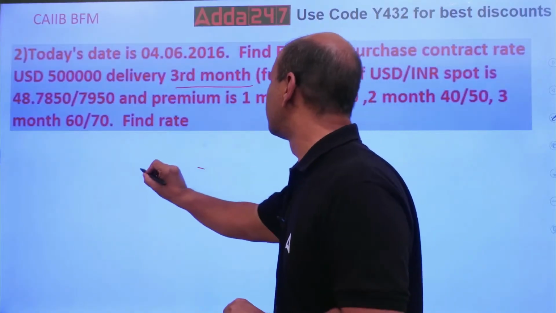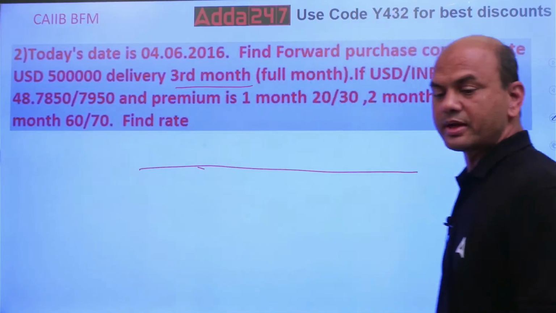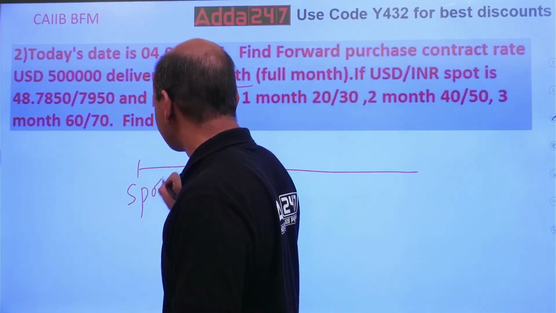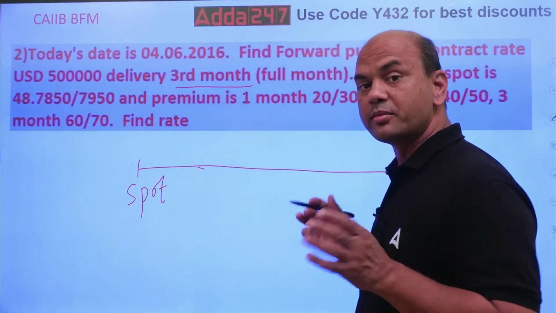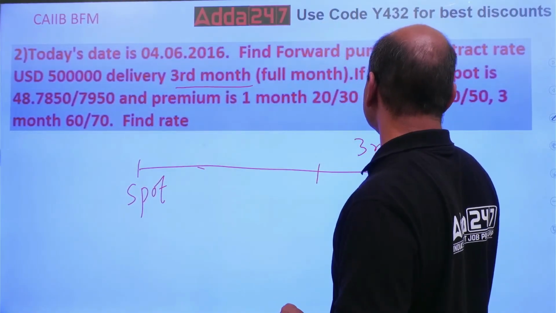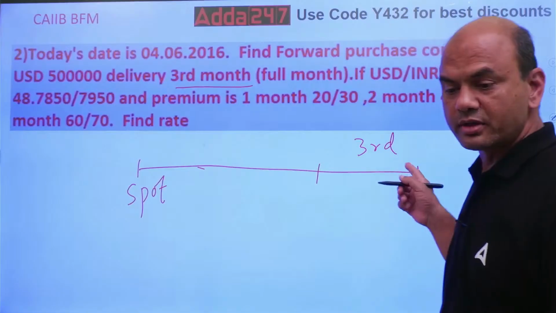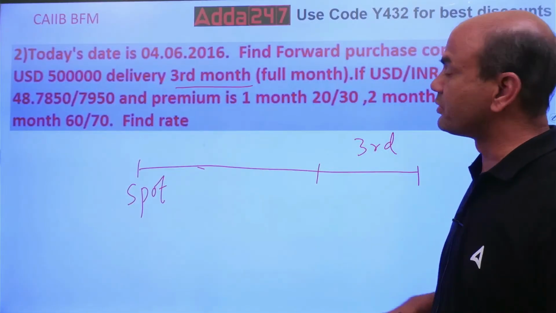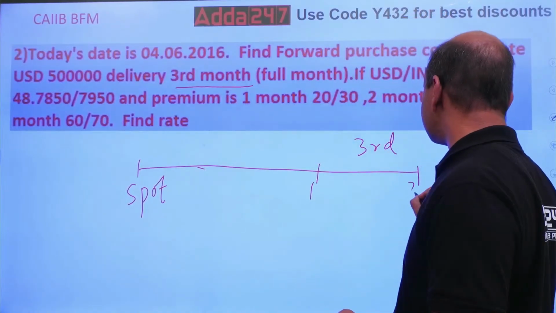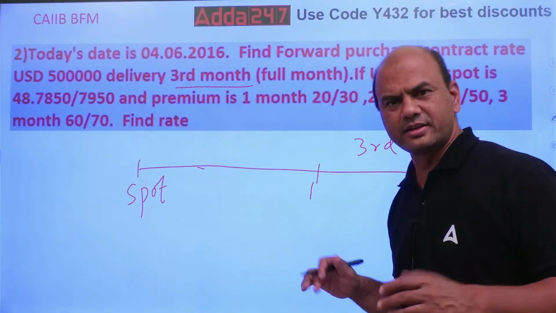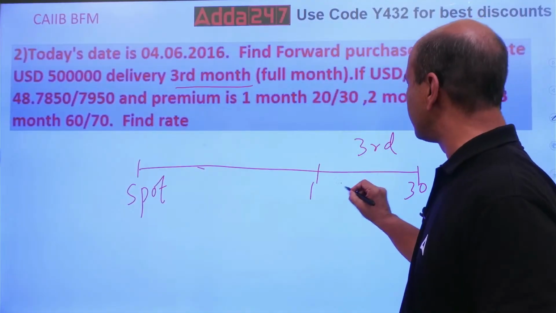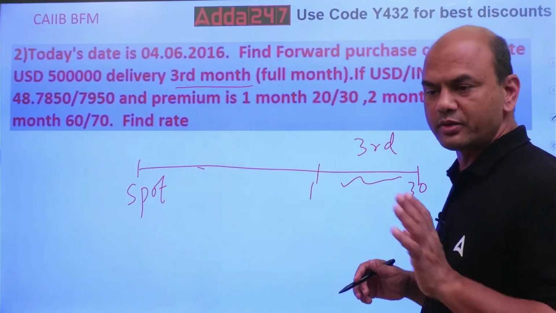So, mark this here. This is the spot rate. Everyone pay attention now. This is the spot rate. Spot means today. Now you want third month. So third month means what? Starting of third month to ending of third month. I'll just write it here, third. Starting of third and ending of third. Now starting of third month means what? Starting means 1. And ending of third month, let's say 30th. We don't know. Let's say 30th. So it's mentioned in between, means full month. So we are dealing over here. So we'll be using buy low sell high over here.